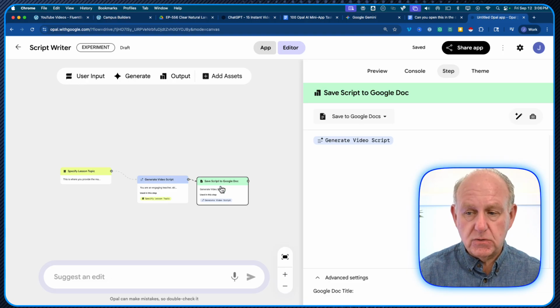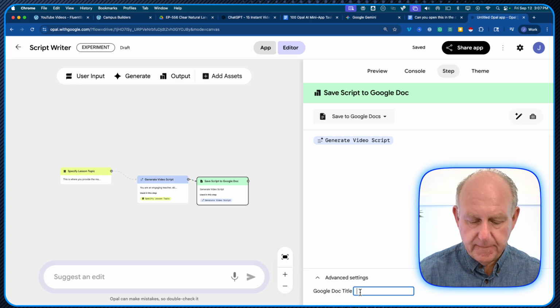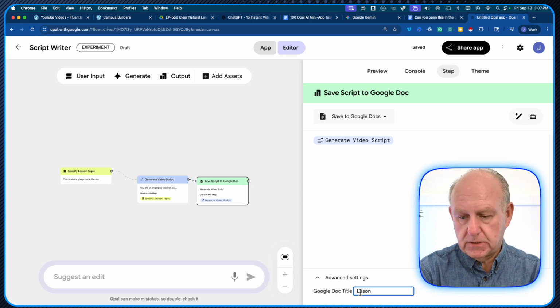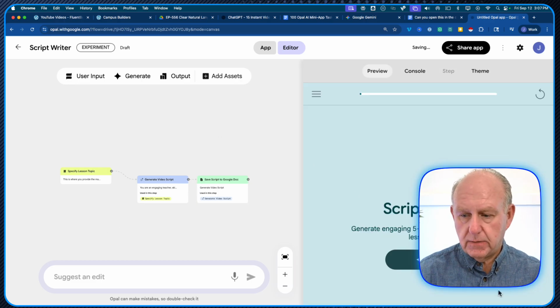And then save to a Google Doc. It knew that I requested a doc, so it's now available as a doc. Generate the video script. And advanced settings, there's none here other than the fact that there's a Google Doc title. And we're just going to call it lesson script. We're going to give it a name for the script. Okay, so there we go. Let's start.